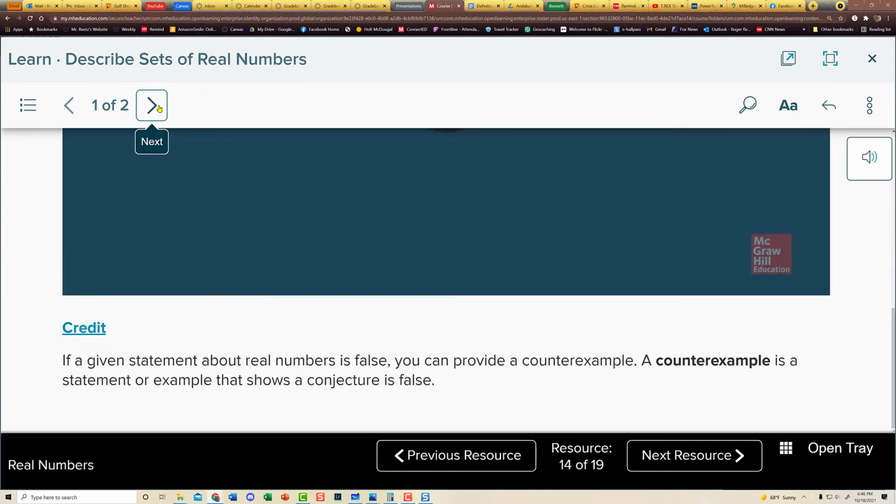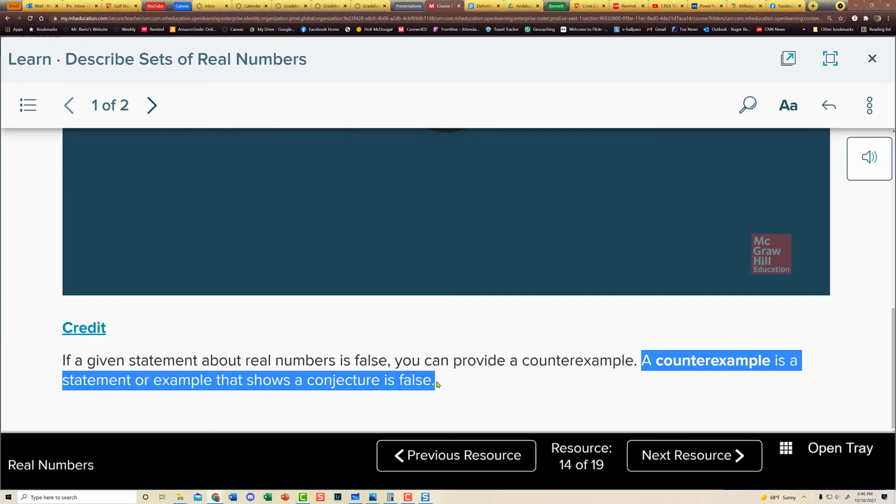The lesson continues to say, if a given statement about a real number is false, you can provide a counterexample. A counterexample is a statement that shows a conjecture is also false.